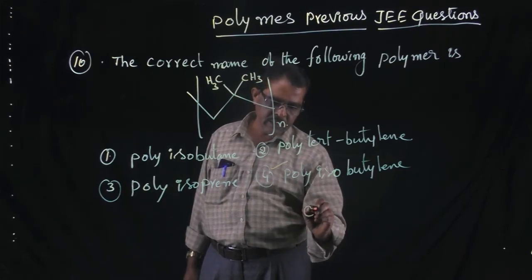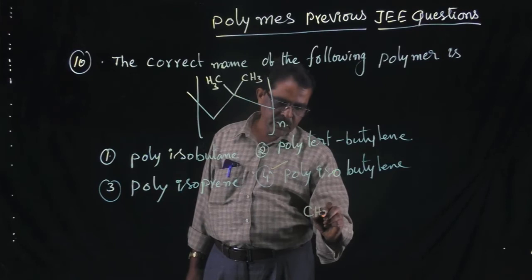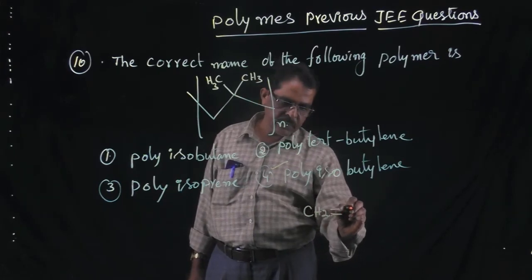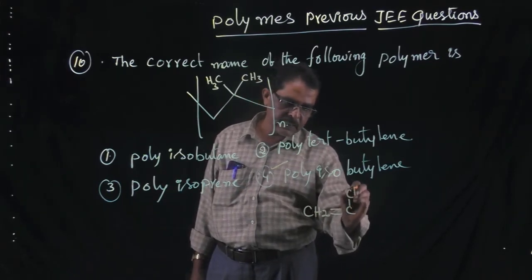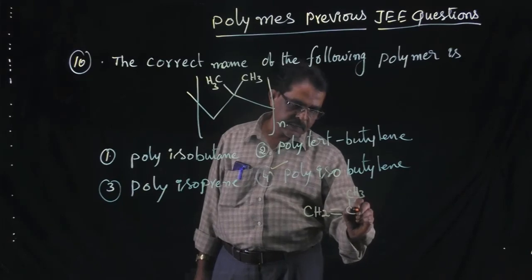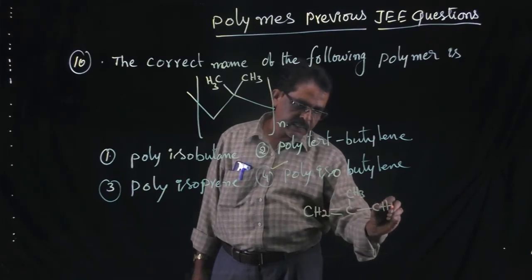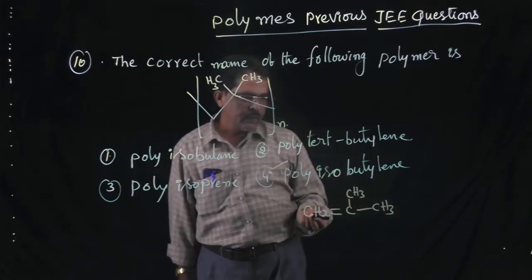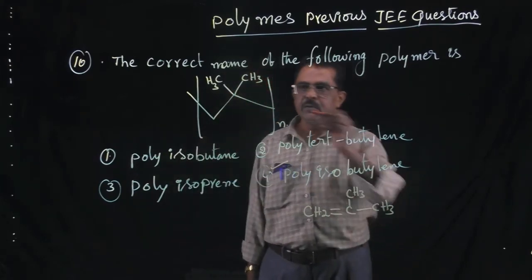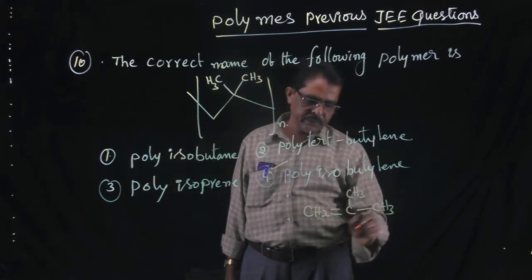Isobutylene, I can write it here: CH2 double bond C, with CH3 and CH3. So on polymerization it gives this type of compound.